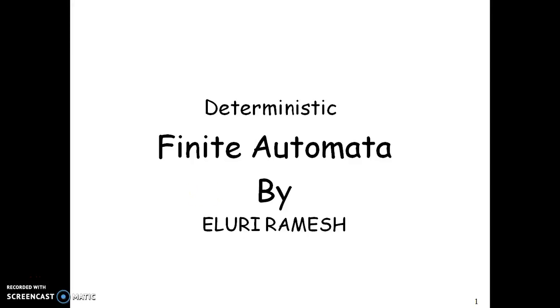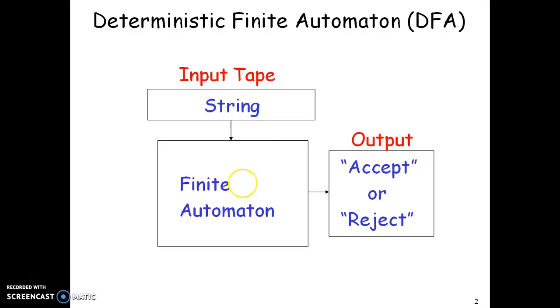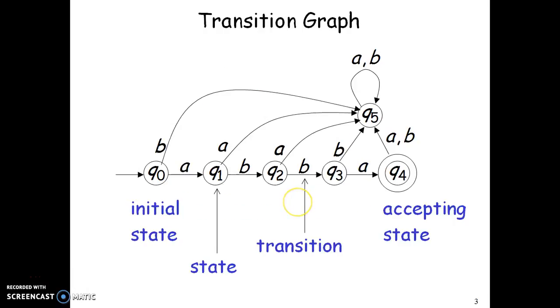My dear students, today I am going to deal with deterministic finite automata. Deterministic finite automata mainly contain a finite automaton which takes input from the input tape and gives the output as accept or reject. A deterministic finite automaton is represented by using a transition graph, which is nothing but a collection of states and a collection of transitions.